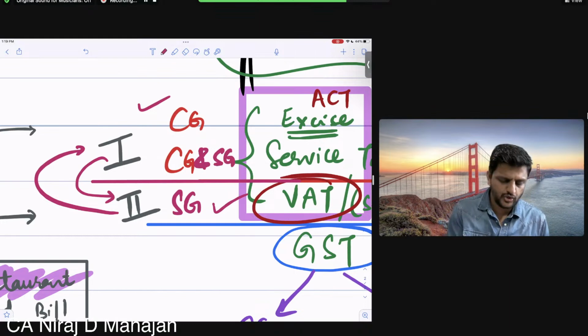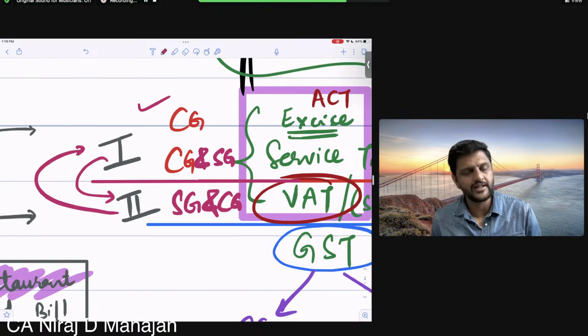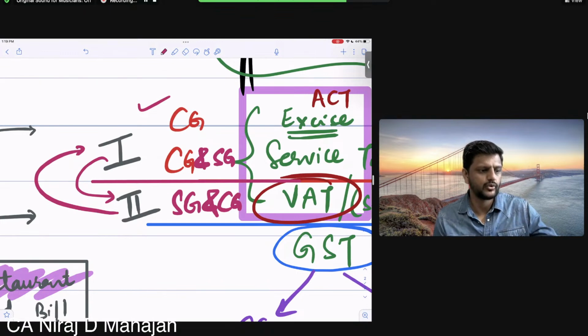And in list 2, sorry बच्चों, on supply, that means supply means sale of goods, SG and CG. अरे हाँ या ना? अरे 20 बच्चों, you are amending or altering list 1 and list 2 or no? Yes. And altering बच्चों list 1 and list 2 means what? You're altering the constitution. अरे हाँ या ना बच्चों?